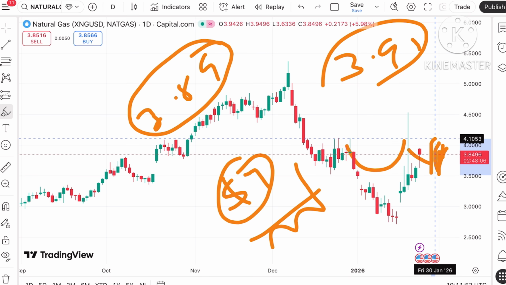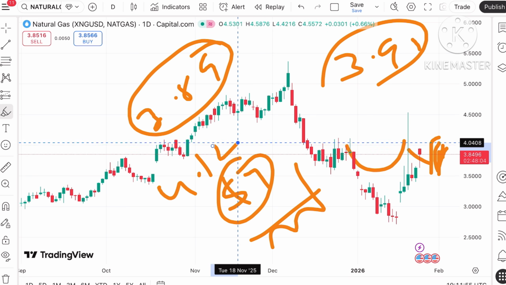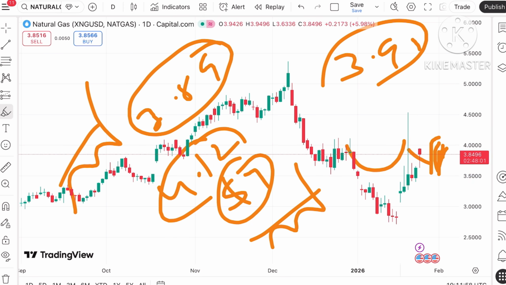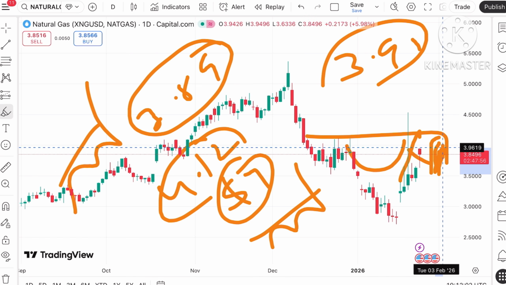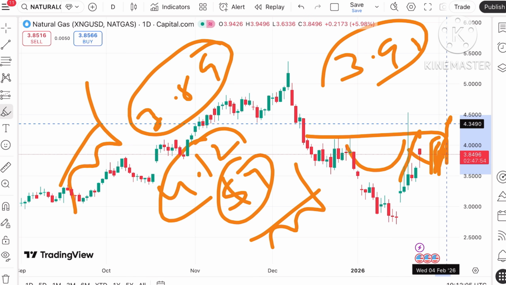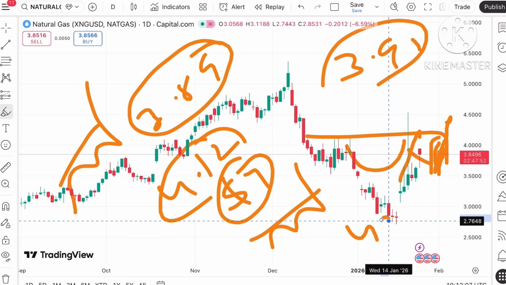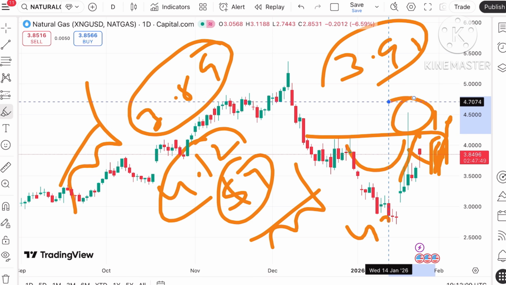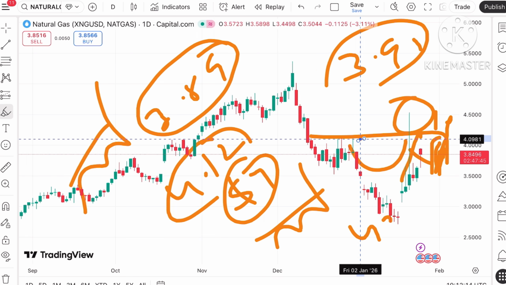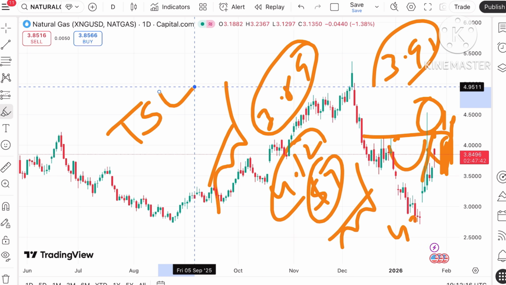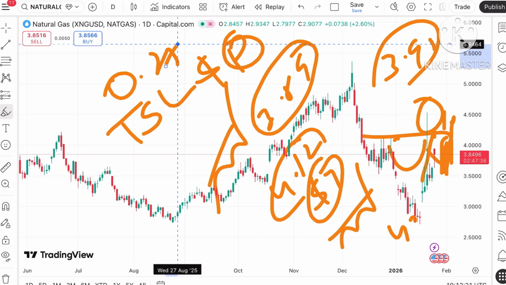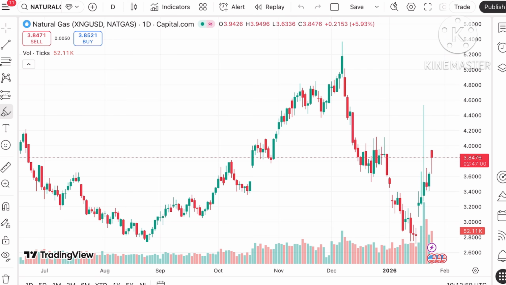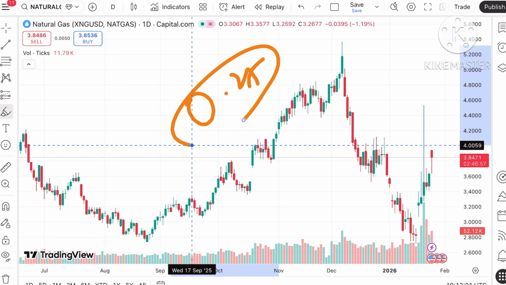So the price will rise above that level and cross 4.12, because this is also weak. So the price will go towards 4.12. Then there will be a zone breakout, so the probability will be very high. It will move towards $4.3 and touch a level of 4.5. There is a higher chance of touching 4.5 if the price sustains above $4. After $4, you can trail your SL by 0.25, so the profit will be saved and at least you will capture an upside movement.